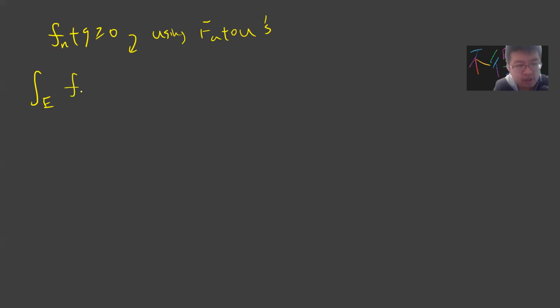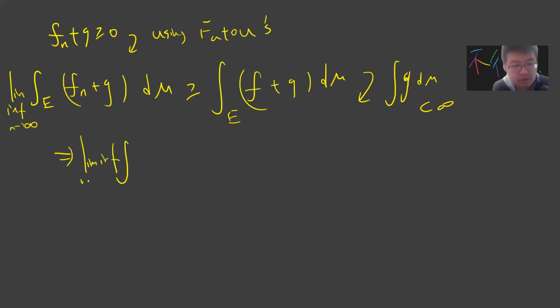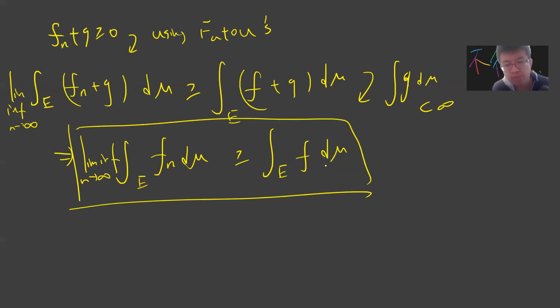So on E, the integral of Fn plus G, taking the limit inf as n goes to infinity, will be greater than or equal to the integral of F plus G, because I take n to infinity and this becomes F. But now the integral of G d mu is finite, right? So I can cancel it, and I proved that the limit inf of the integral of Fn is greater or equal to the integral of F d mu on E.